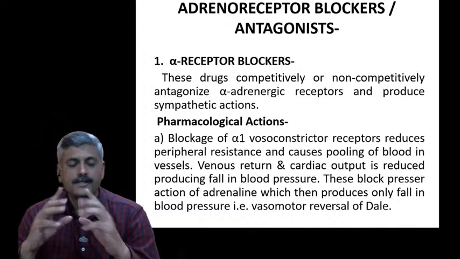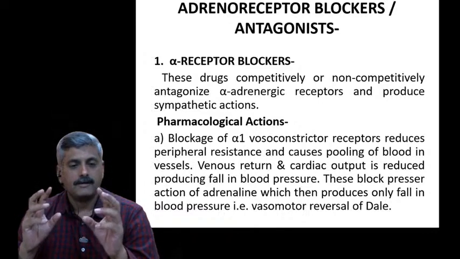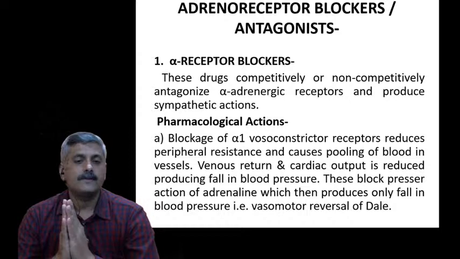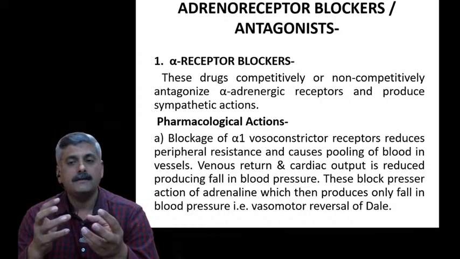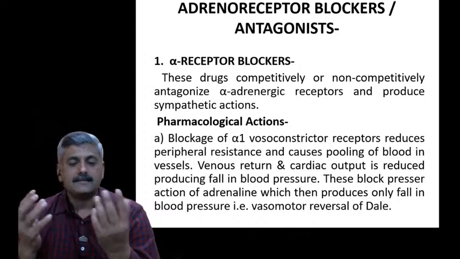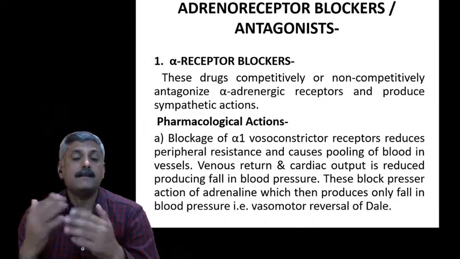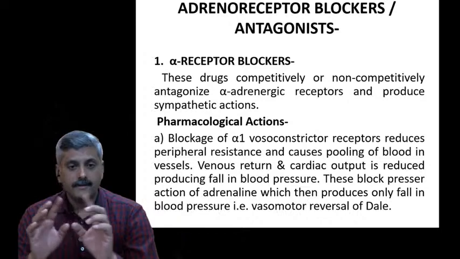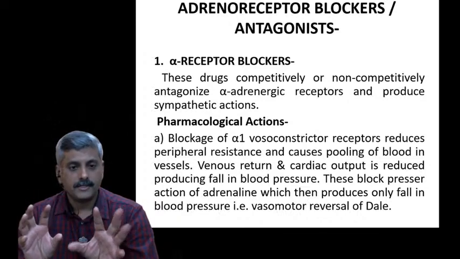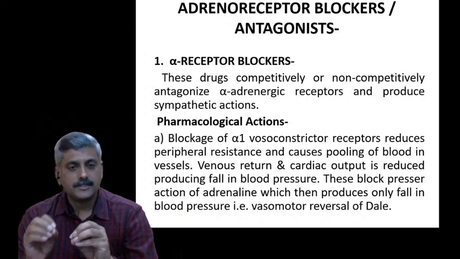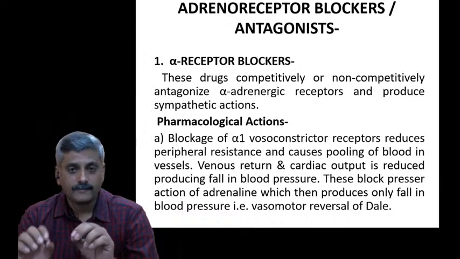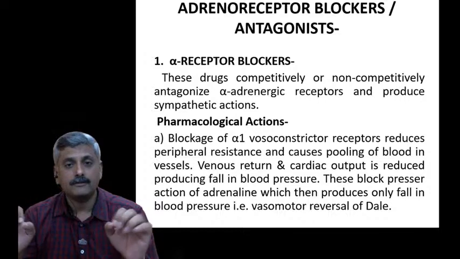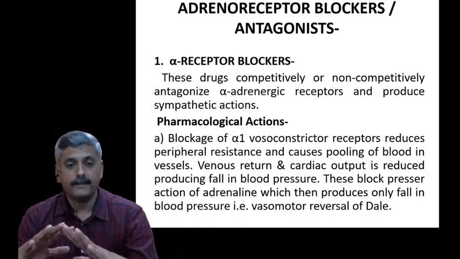So what is the role of the alpha receptor? Alpha receptors are present in blood vessels. Their role is that they are responsible for maintaining the constriction and relaxation of the blood vessel wherever it is needed. That is the most important thing. Depending upon its constriction and relaxation, it is helpful for the regulation of blood pressure in our body.